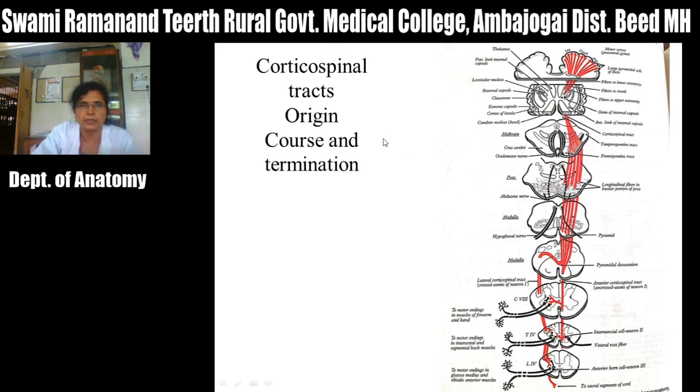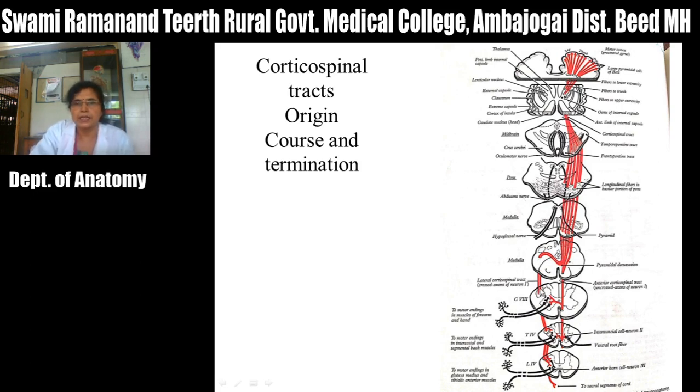Then origin of this tract, it is the same as that of the corticospinal tract, but the only difference is that if that is the right side lateral corticospinal tract, its origin lies in the opposite side of the cerebral cortex. So if that is the lateral corticospinal, then neurons of its origin lie in the left side of the cerebral cortex. Then after its origin, after crossing, these fibers descend downward in the lateral funiculus as the lateral